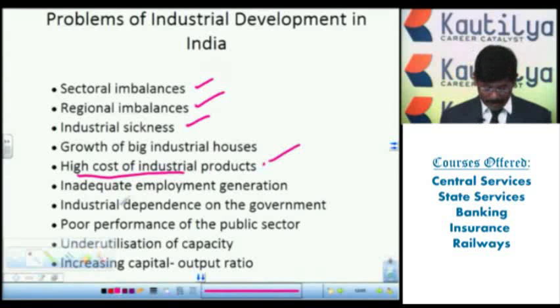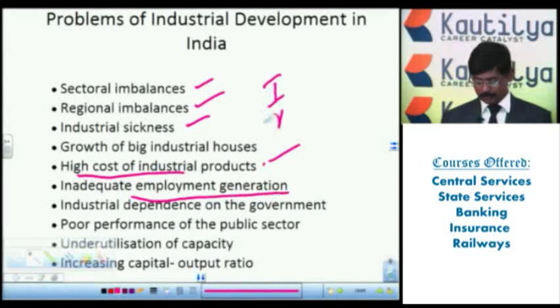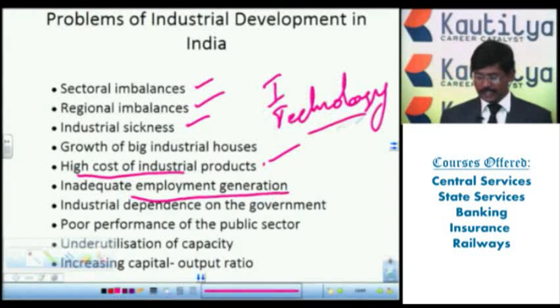Next one, inadequate employment generation. Once we have started the industries, along with the industries we started improvised technology, the technology and new machines. When the technology and the new machines were introduced, a large number of people were not required for employment. So that's why inadequate employment generation does not increase as much as we expected.